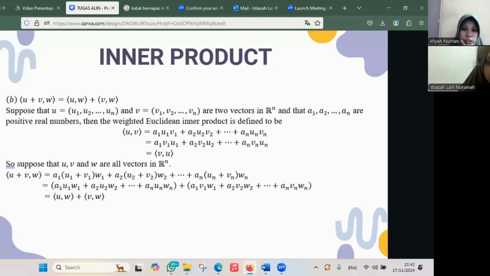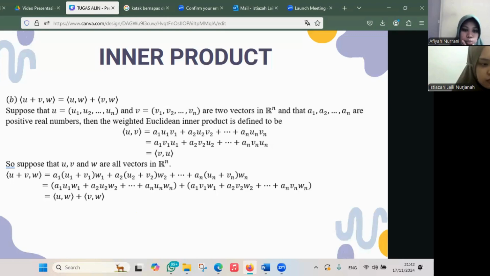Then the weighted Euclidean inner product is defined to be the inner product of U, V equals A1 U1 V1 plus up to An Un Vn, which equals the inner product of V, U.